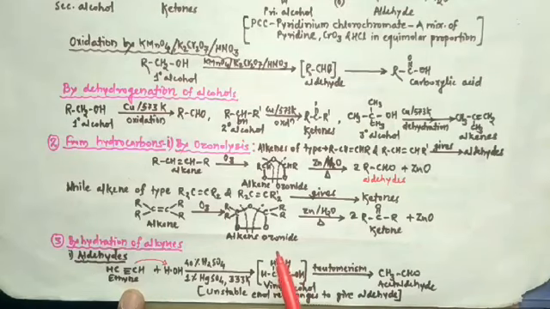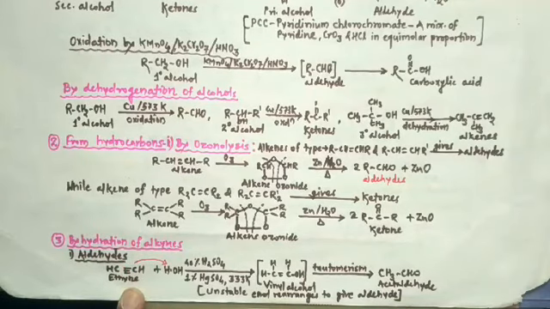This is an unstable compound and this is the enol. Double bond is present and hydroxyl group is present. This enol or vinyl alcohol undergoes tautomerism and produces aldehydes. In this way, aldehydes can be prepared by using acetylene or ethyne, that is the first member of the alkyne family.